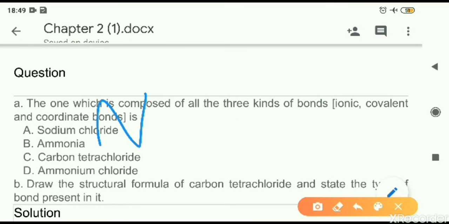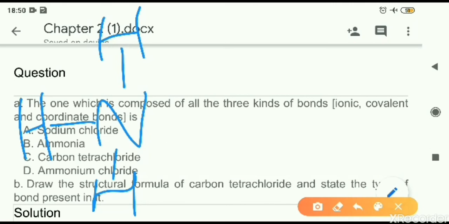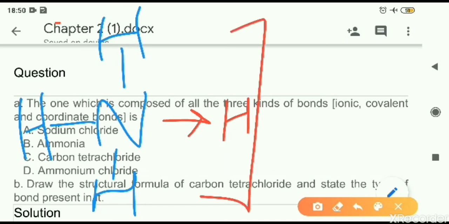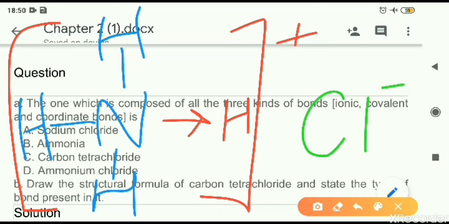You can see the structure of ammonium chloride. It is having an ammonia molecule, that is NH3. So nitrogen is bonded to 3 hydrogen atoms and they are all covalent bonds. After this we are having one coordinate bond. This nitrogen is having one lone pair of electrons and that is forming a coordinate bond with a hydrogen ion, H plus ion. This as a whole has now formed what is called the ammonium ion, NH4 plus. This NH4 plus forms an ionic bond with chlorine, Cl minus, the chloride ion.